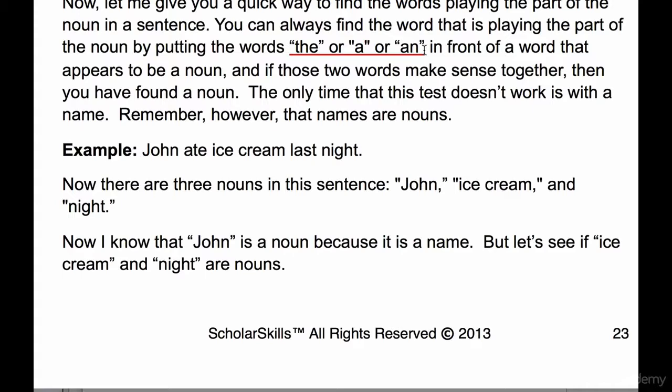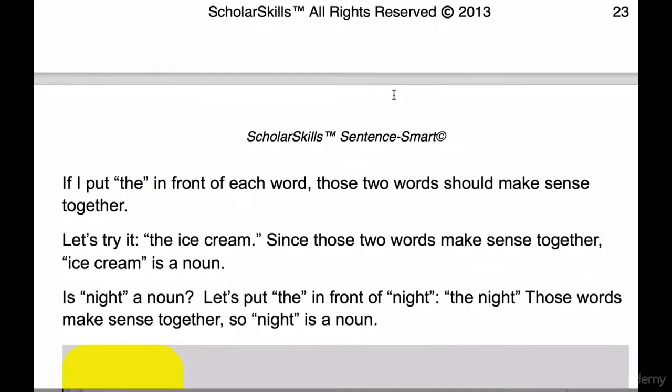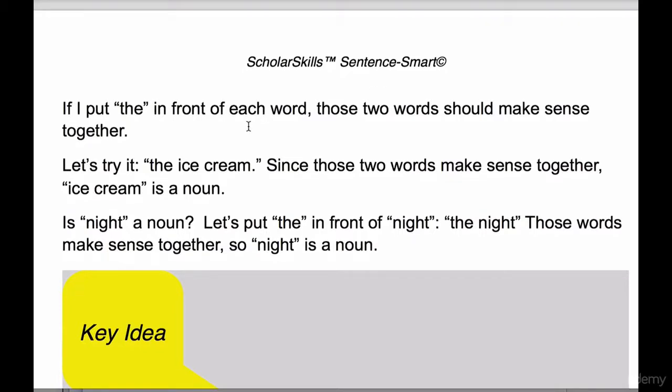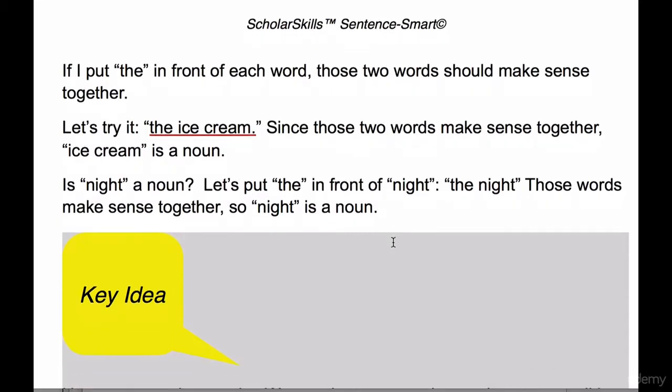What are we going to do? We're going to put the or a or an in front of them. Let's see what happens. If I put the in front of each word, those two words should make sense together. Let's try it. The ice cream. Since those two words make sense together, ice cream is a noun. Is night a noun? Let's put the in front of night. The night. Those words make sense together. So night is a noun.